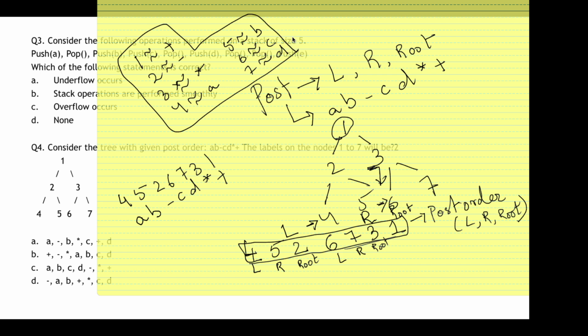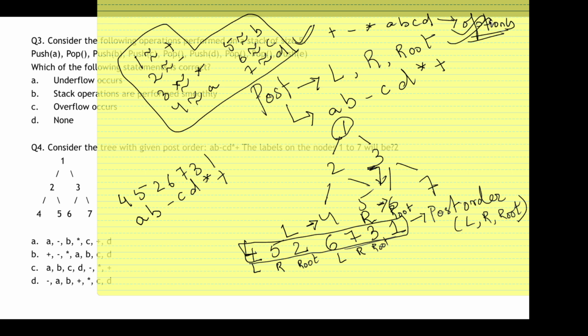Whichever option has this answer is your answer. It is plus, then minus, then star, then A, B, C, D. I think this is in option B, so option B is our answer.